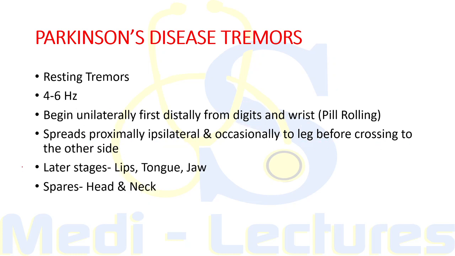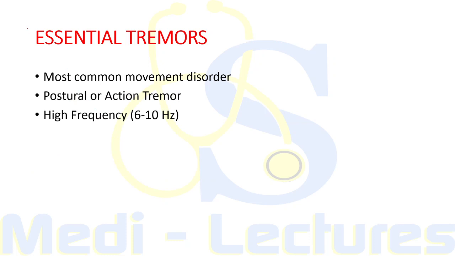In the later stages of the disease, it can involve lips, tongue, as well as jaw, but spares head and neck. This is a very important point, that it will spare the head and neck. Now, coming on to the most important discussion of this lecture, what are essential tremors?